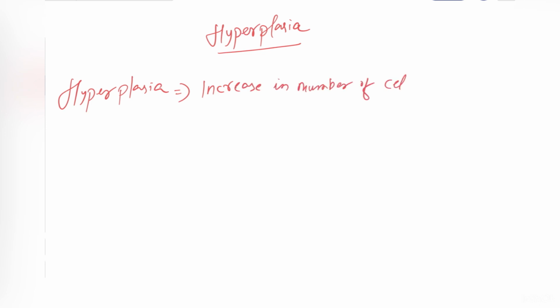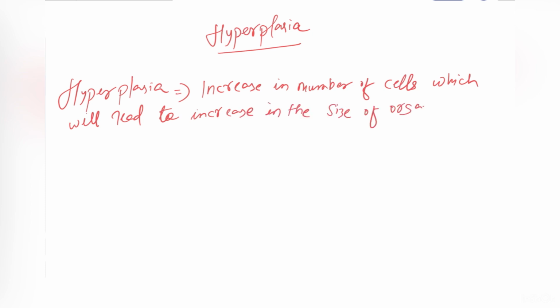So on the previous topic, I talked about hypertrophy, which is the adaptation after cell injury. And I also told that some of the cells will also undergo hyperplasia. So now let's understand what is the definition of hyperplasia. It is the increase in number of cells which will lead to increase in the size of organ. In the case of hyperplasia, there will be the increase in number of cells which will lead to the increase in size of organ. What is the mechanism which will lead to hyperplasia?